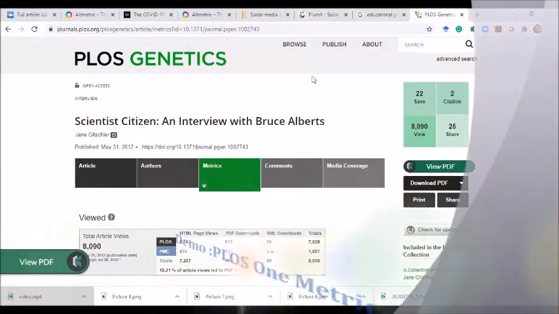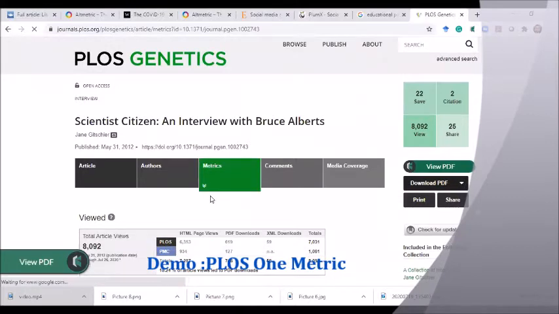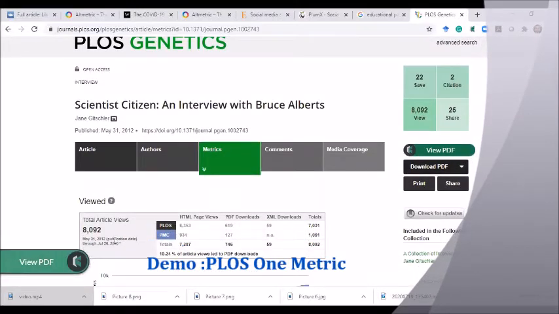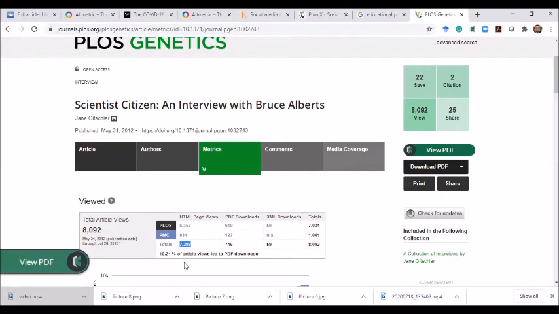In the PLOS ONE journal, there is an article, Citizen Science and Interview. I have just clicked on the metric. I can see the detailed metrics of this article. The article has been viewed 8092 times and downloaded a total of 746 times. The article BibTeX file or article citation has been downloaded 59 times and the article HTML page has been viewed 7282 times.